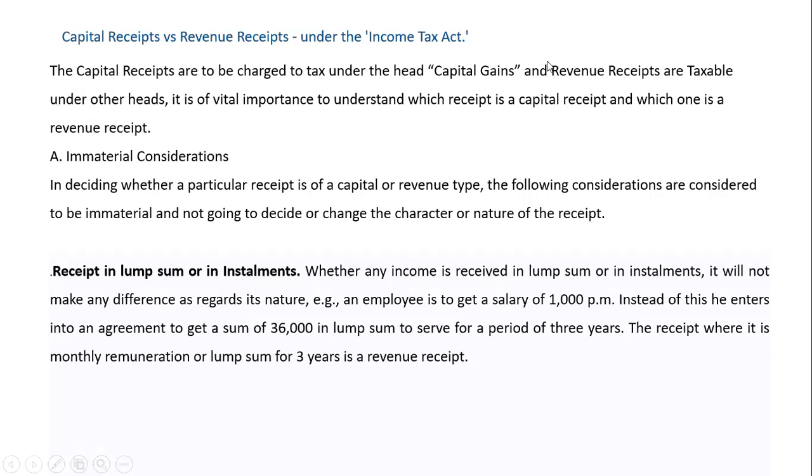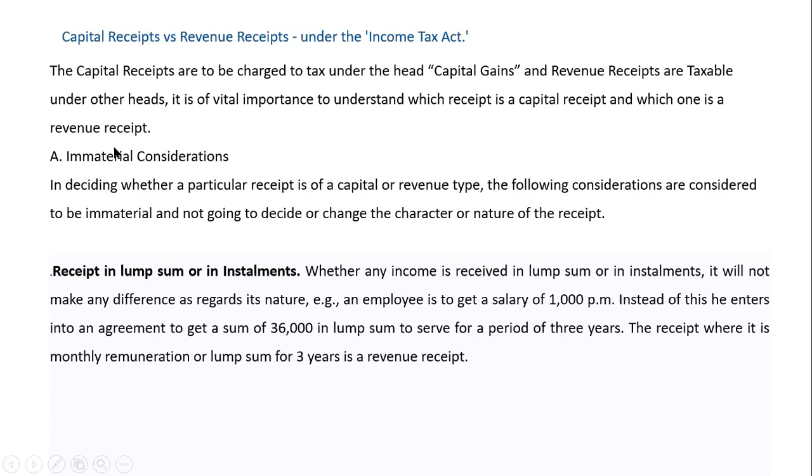So what type of revenue will you receive? Like you will be receiving rent, okay? So this will be taxable under the head income from house property. You will be receiving business income, that is a revenue receipt, and it will be taxable in PGBP. You will be receiving interest, and it will be taxable in income from other sources. And if you are receiving any salary, that is also called a revenue receipt.